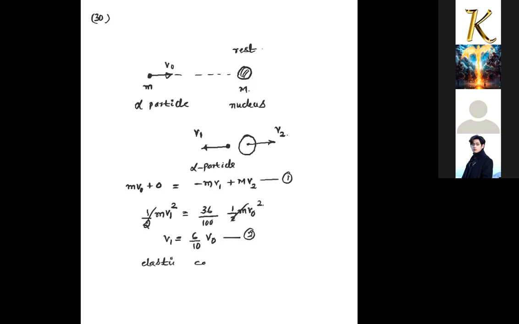If it is elastic collision, velocity of separation, from my analysis, v2 plus v1, separation velocities. मैंने backward assume कर लिया alpha particle को. So separation velocity is v2 plus v1, which is equal to approach velocity. That is my third equation. So you can simplify to get the answer. Note करना है.